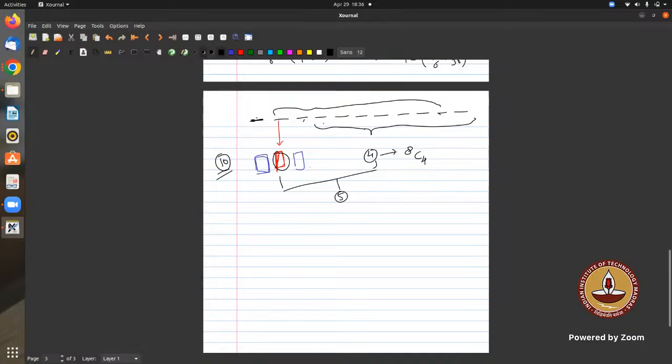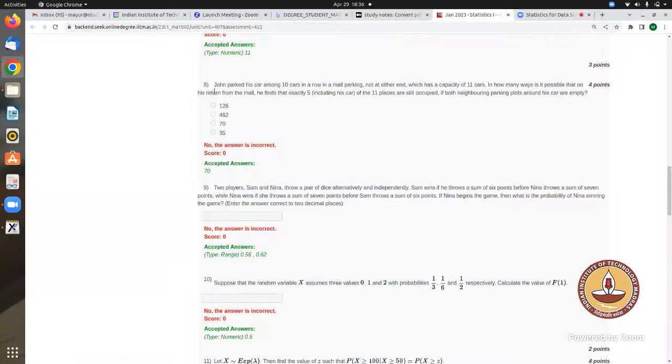Okay, so if you see the question, the first part says John parked his car among 10 cars in a row and not in the lane which has a capacity of 11 cars. That means he has already parked the car somewhere in the middle.